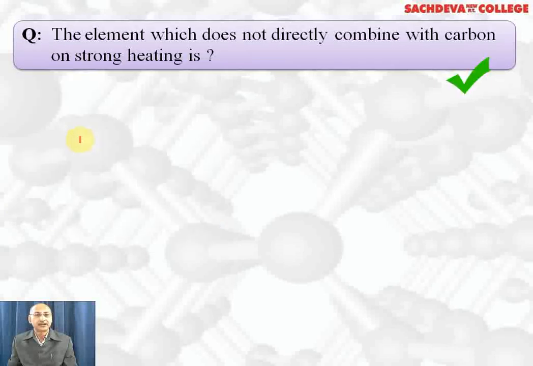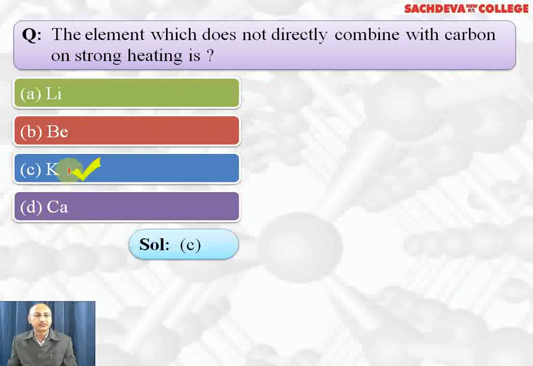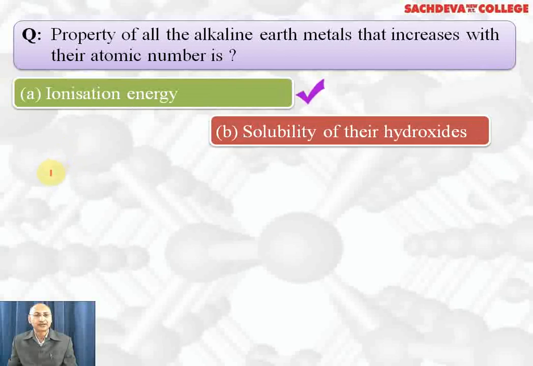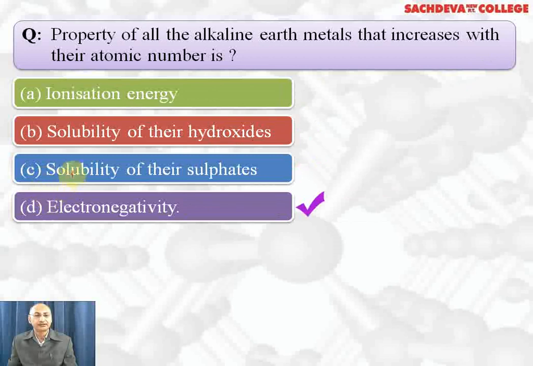The element which does not directly combine with carbon on strong heating is lithium, beryllium, potassium, and calcium. Correct answer is C part. Potassium does not combine. Group 2 elements combine and lithium also combines, but other alkali metals do not combine. Property of all alkaline earth metals that increases with atomic number is ionization energy, solubility of their hydroxides, solubility of their sulfates, electronegativity. Correct answer is solubility of their hydroxides because hydration energy dominates over lattice energy.